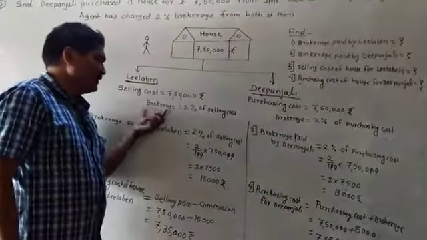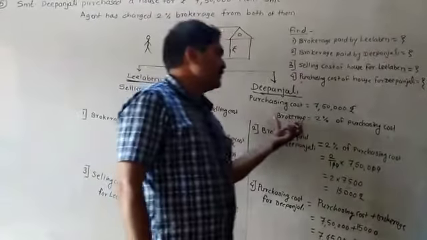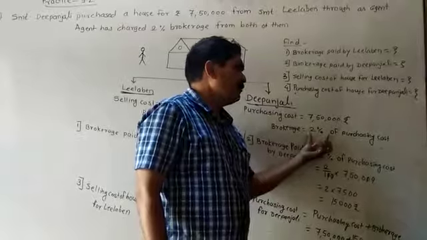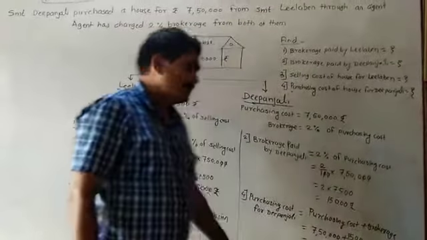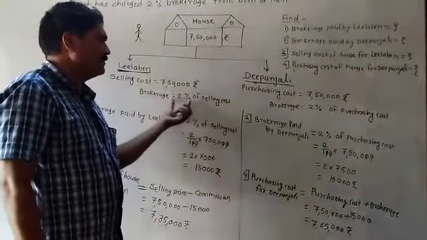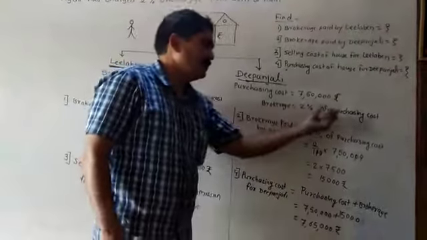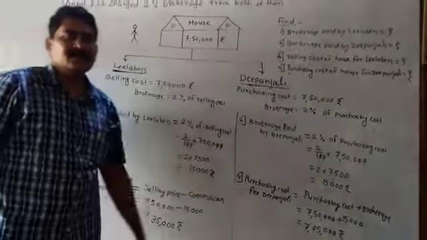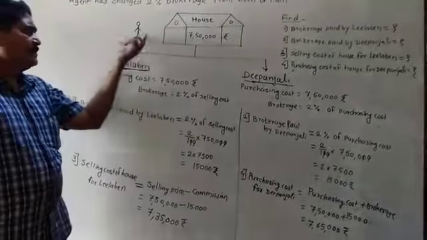And this Leela Ben is paying the 2% brokerage. The same brokerage is paid by Deepanjali to the commission agent or the broker, 2% of the purchasing cost. So you have to say that brokerage is equal to 2% of the selling price. Brokerage is equal to 2% of the purchasing cost. And according to that you have to find out these things. Means that this one is the broker.